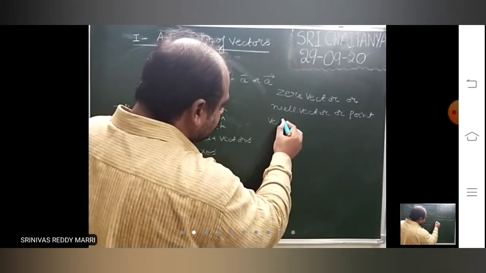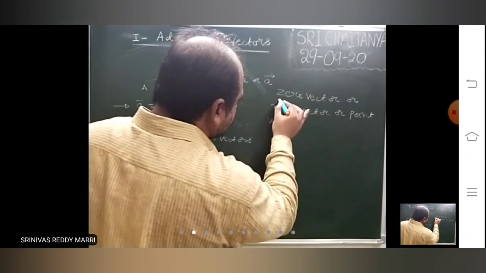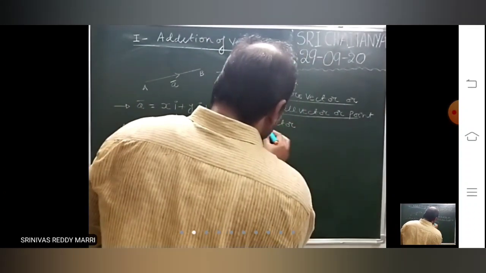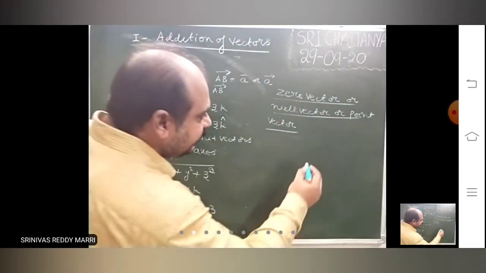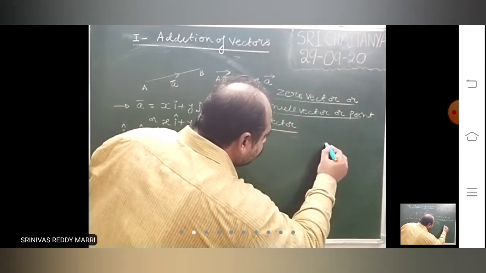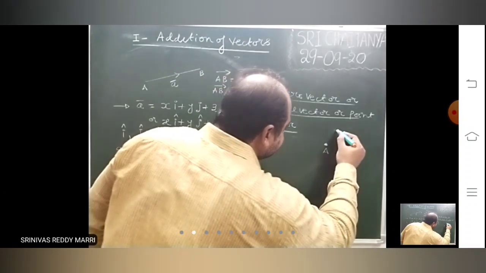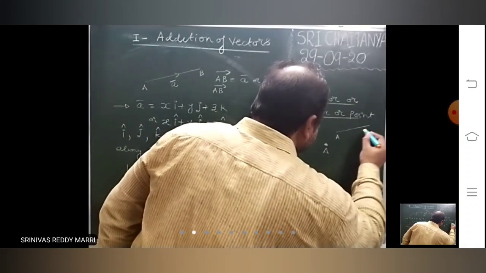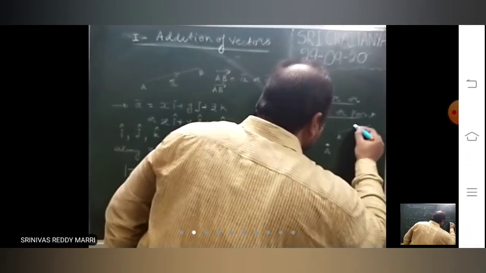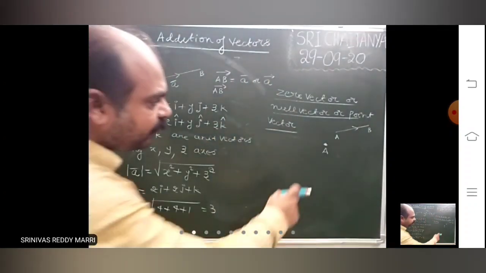Point vector. That means there won't be any initial point or terminal point. Only one point will be there. Like this AB is there previously. AB bar is there. Now only one point is there.